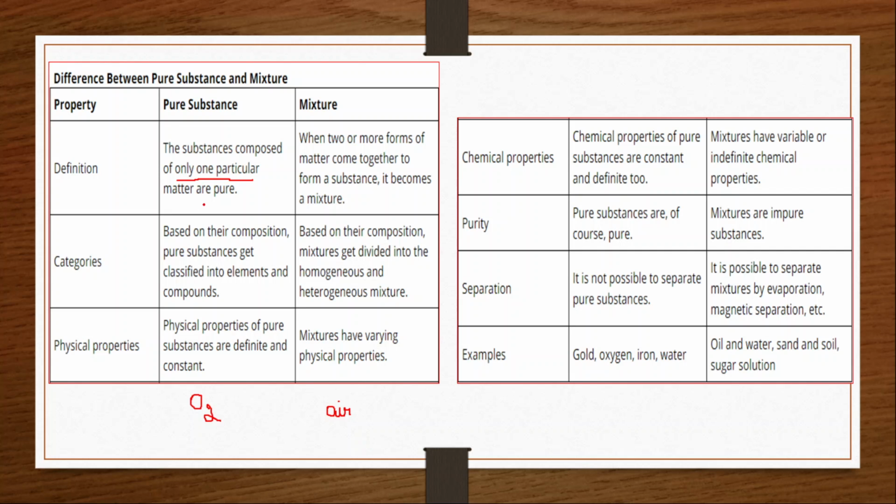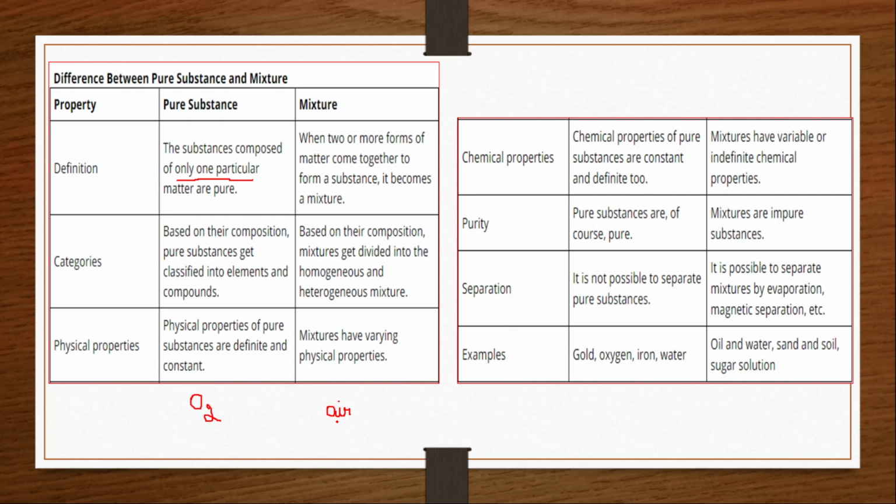If you consider a pure substance such as oxygen, it will show only the property of oxygen. Clear? But in the case of a mixture, as I said, air consists of nitrogen, oxygen, carbon dioxide, dust particles and dirt particles, as well as some amount of water vapor, that is humidity.